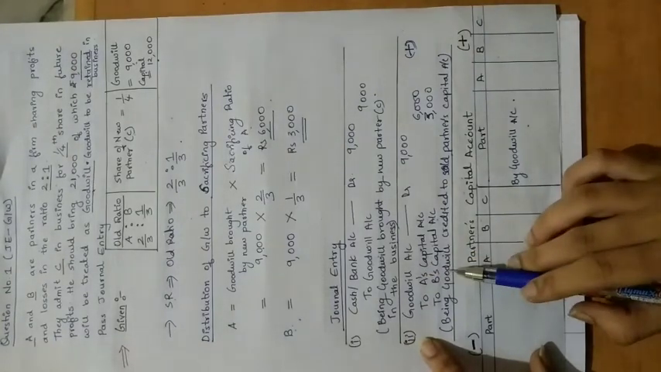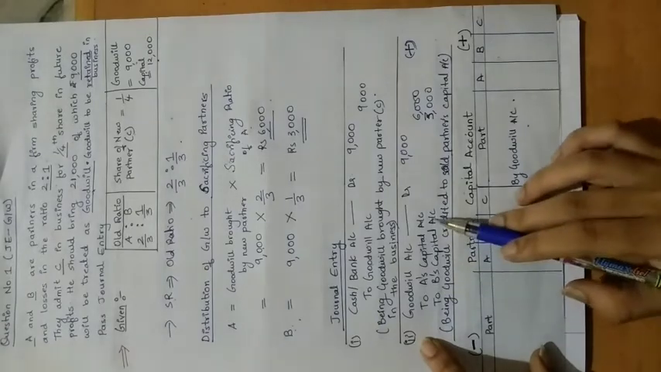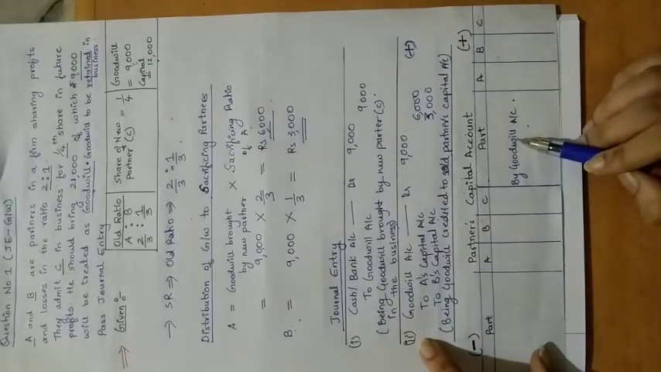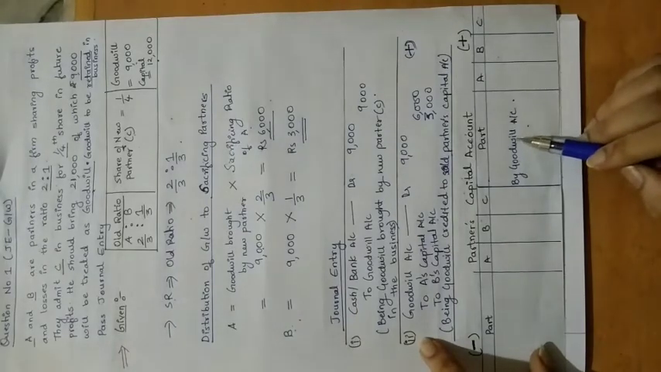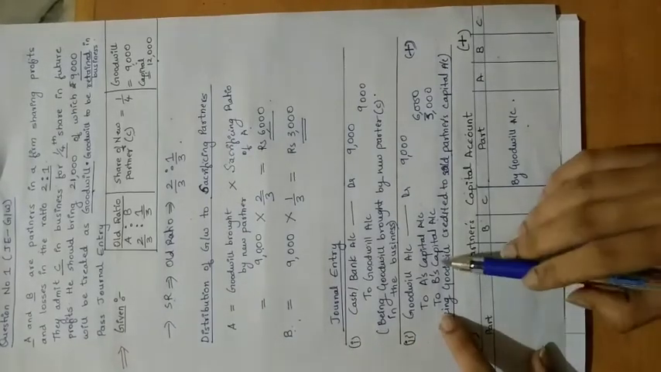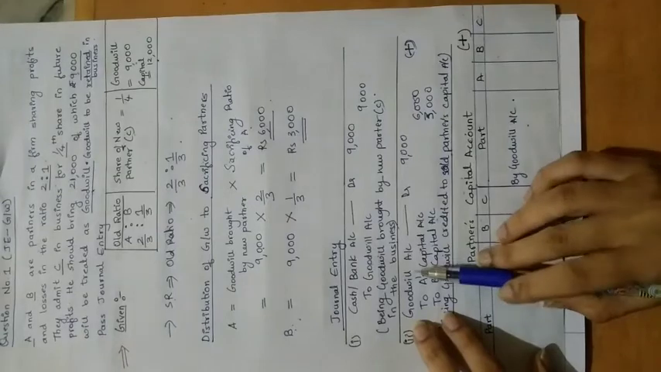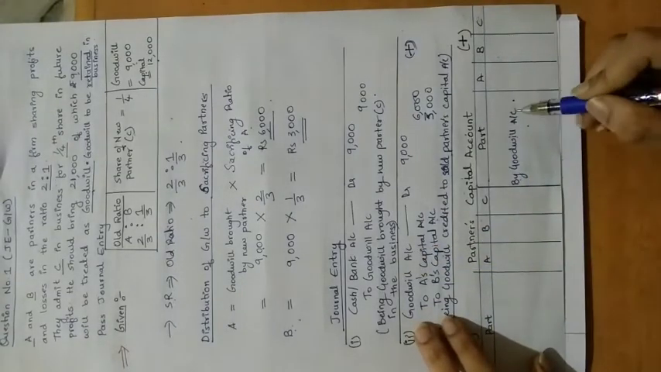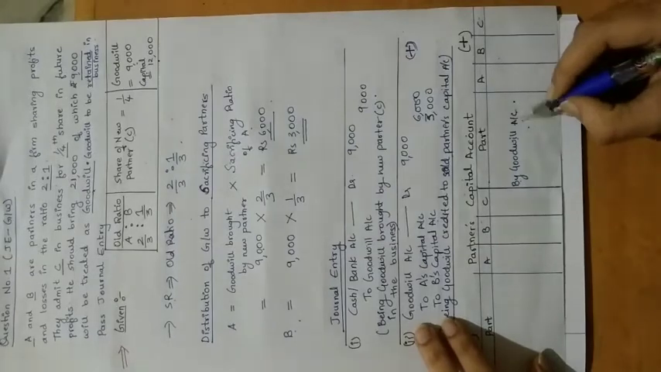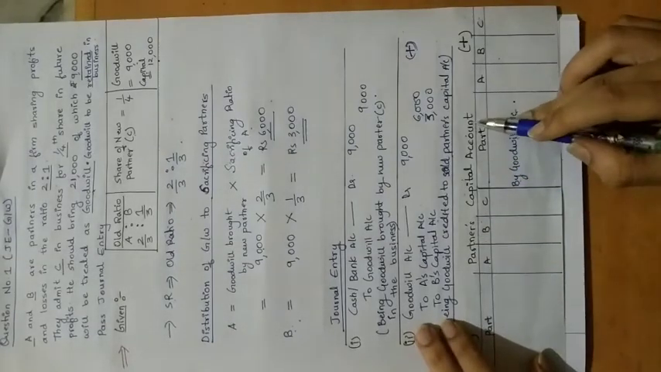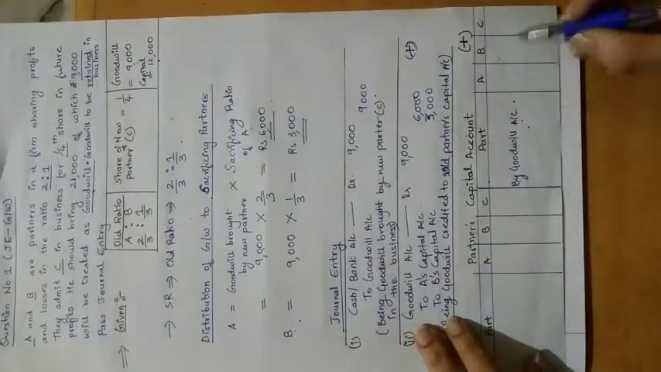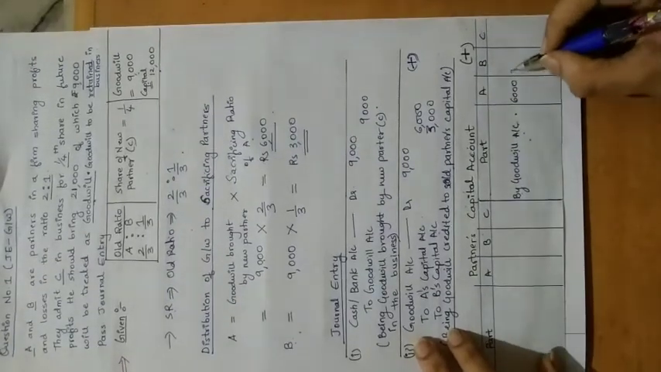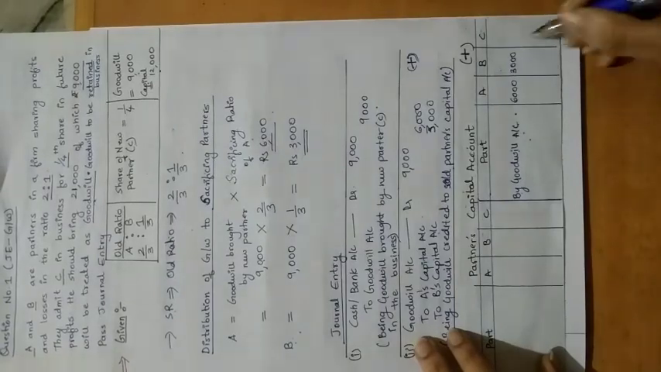See how we have to record the entry. A's capital account and B's capital account is credited. That means it is telling you which side you have to record that entry, and opposite to that what is being written? Goodwill account, right? So by goodwill account is credited in the partners' capital account. Which partner? Only A and B. So A is getting 6,000 and B is getting 3,000.